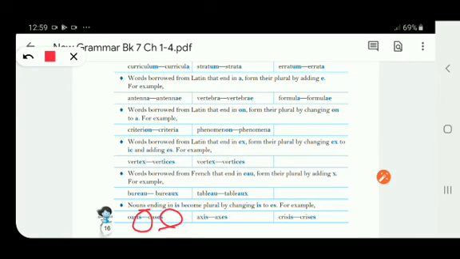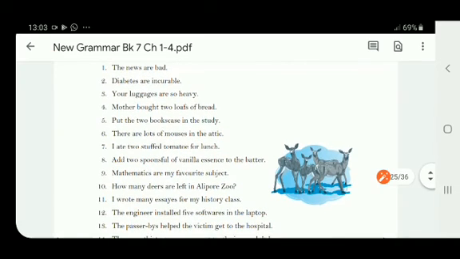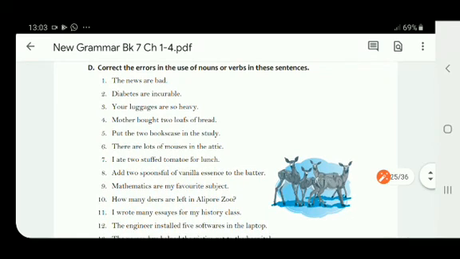So I hope there are certain rules. If you can understand well by reading once again on your own, so go through each and every rule, try to read and understand, and if you are not able to understand, you can ask me afterwards, right? So I'll explain you once again. Now we do the next exercise in which you have to correct the errors in the use of nouns or verbs in the given sentences.